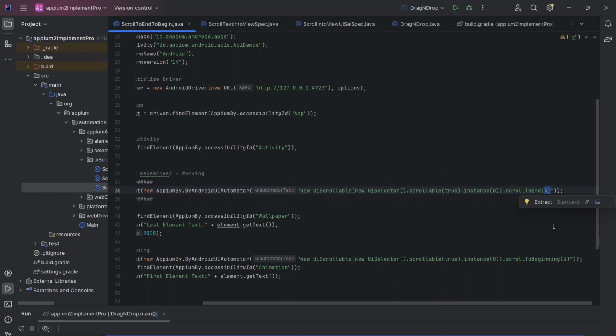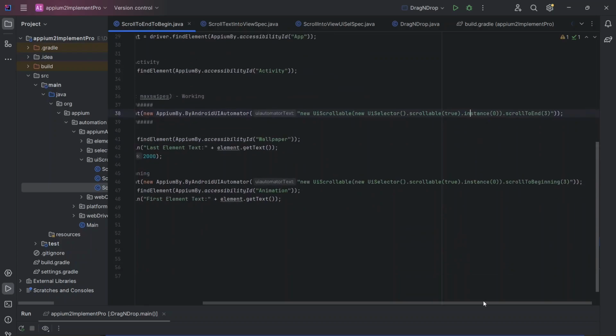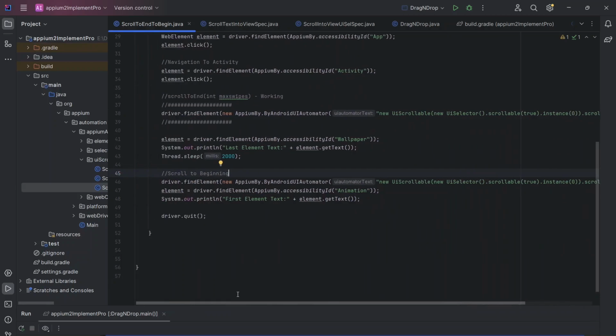That means three times I am doing that, so that I achieve the end of the screen. And again we have a scrollToBeginning. So in three times I should be in a position to reach the top of the screen. Okay, see here.